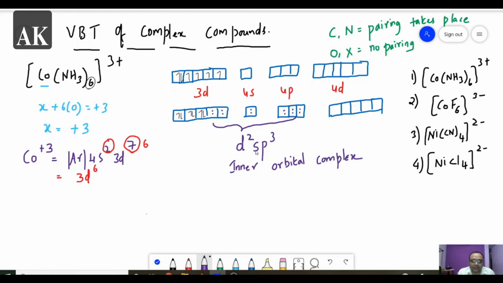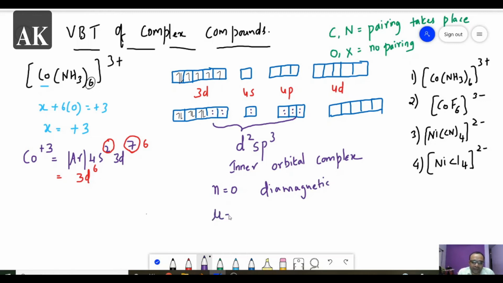And next, the number of unpaired electrons. Unpaired electrons are equal to 0, so here n is nothing but 0. Whenever there are no unpaired electrons, this is said to be a diamagnetic substance. So this complex is said to be diamagnetic.